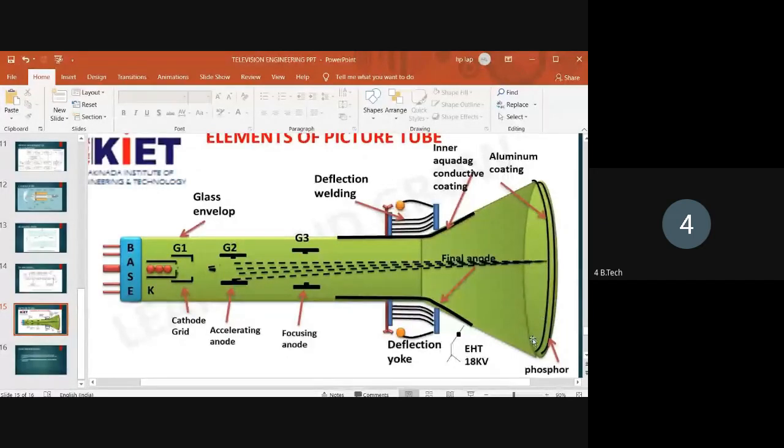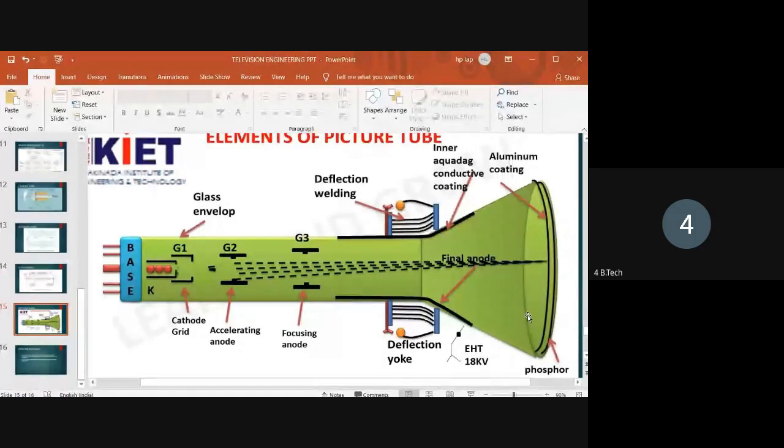If the cathode or grid is more negative, then the light emitted on the fluorescent screen is less bright. If the cathode or grid is at the cutoff negative voltage, then the entire screen will be black.